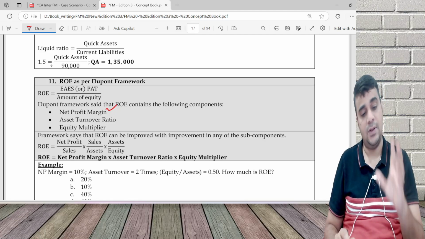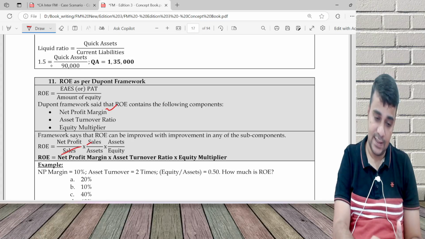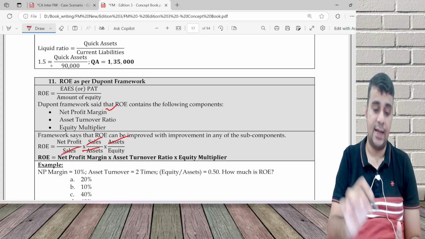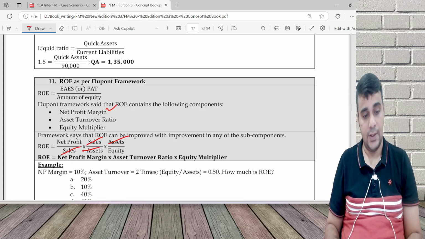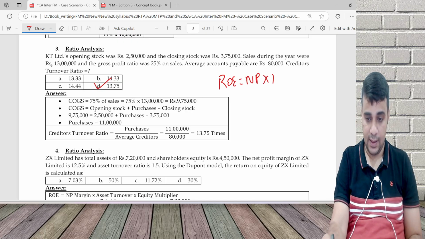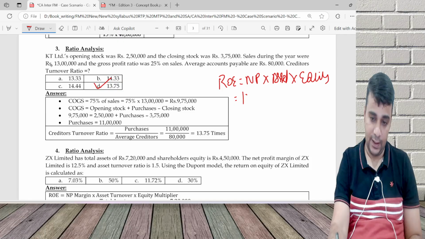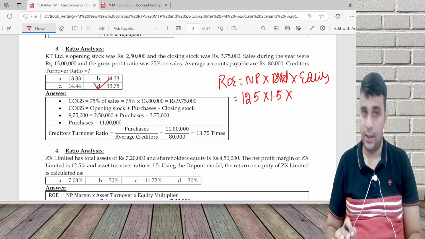Net profit margin, asset turnover, equity multiplier. Net profit margin is net profit by sales. Sales get cancelled, assets get cancelled, and in the end, it's net profit by equity. Here, ROE is equal to net profit margin, asset turnover, equity multiplier. Net profit margin is given 12.5, asset turnover 1.5, equity multiplier is not given directly.